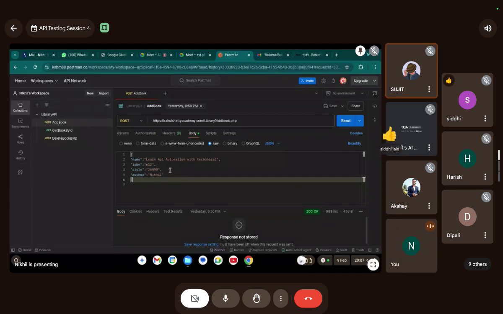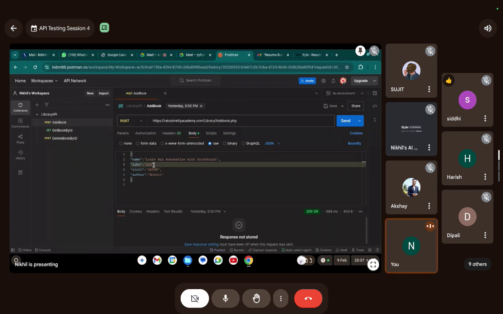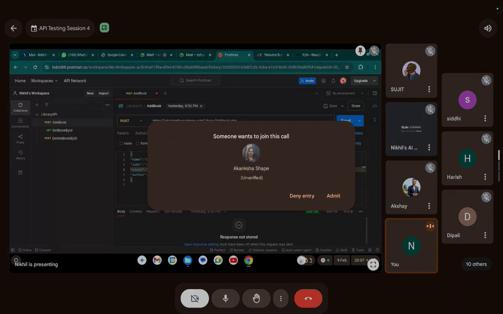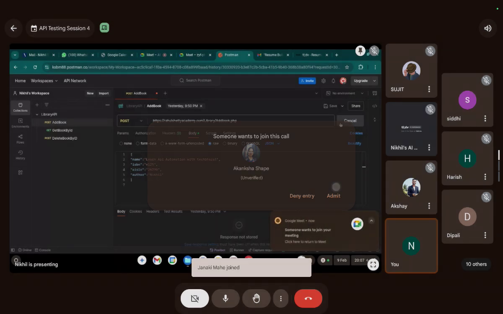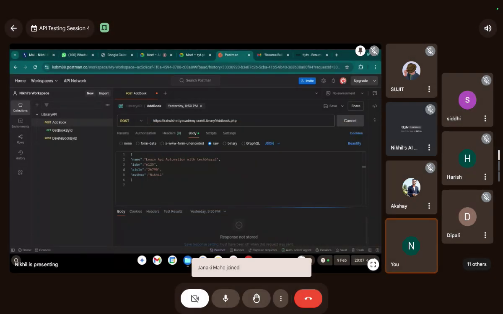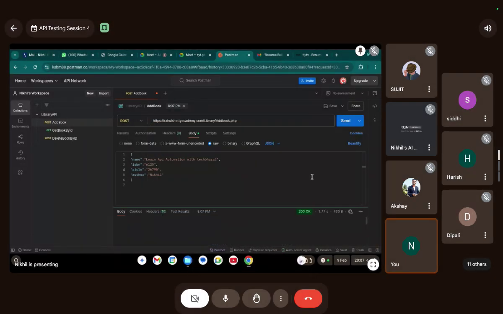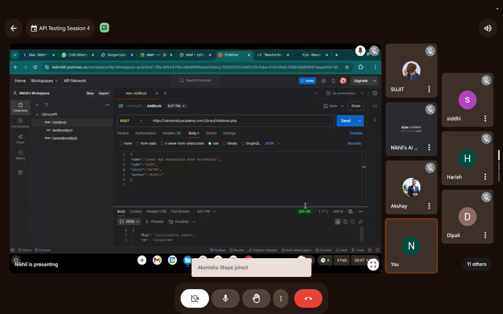Okay, so you said that you received an error. Let me change the ISBN to 12527, and whatever the author is. It's 200. Okay, let's verify your code once. Siddhi, can you go and share your screen?